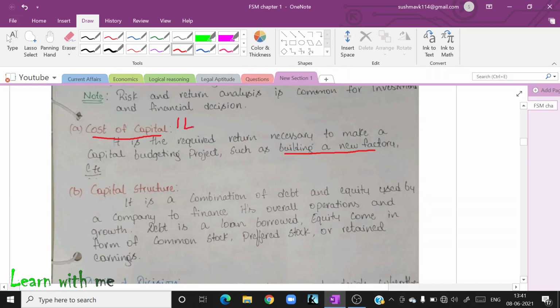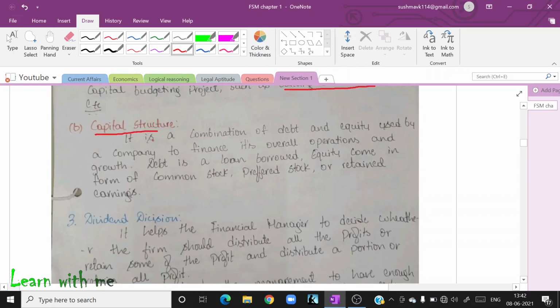For that, let us assume I want 1 lakh. Now, 1 lakh is necessary for me to pay for laborers. Say, for example, I want 10 lakhs to build a factory. Now, this 10 lakh is really necessary. Why? To build a factory. Without building a factory, I can't carry my business.